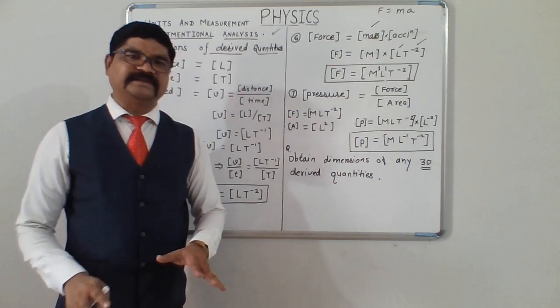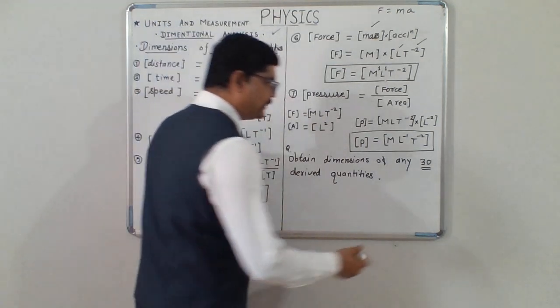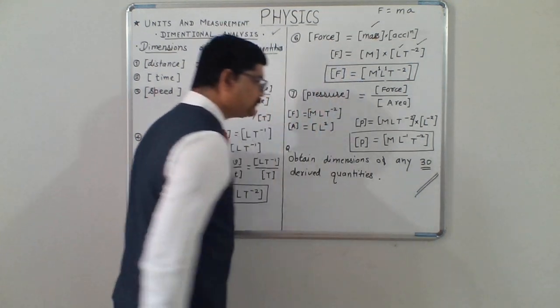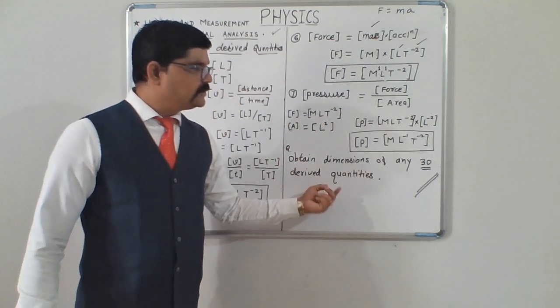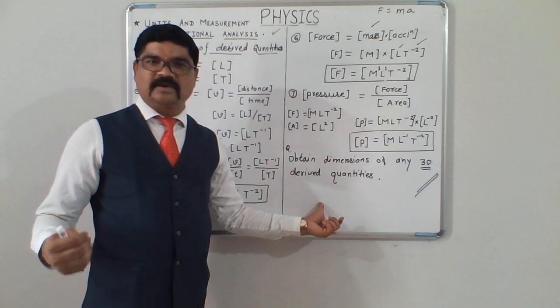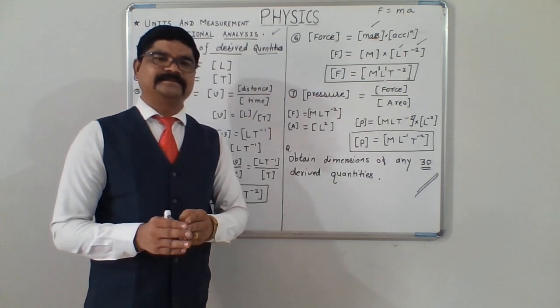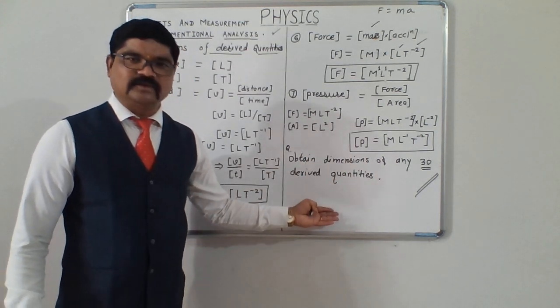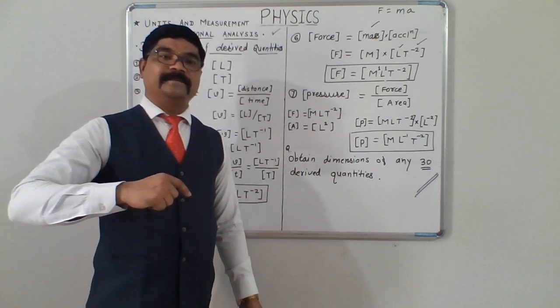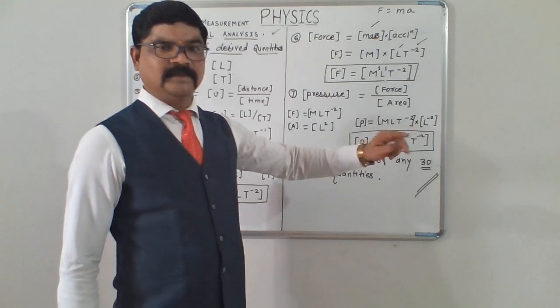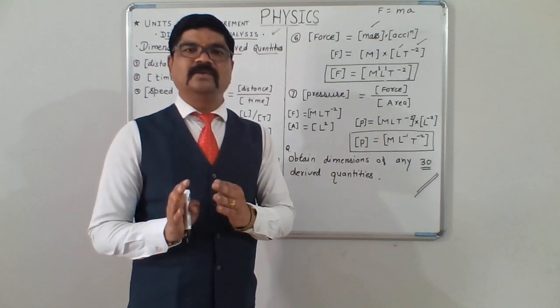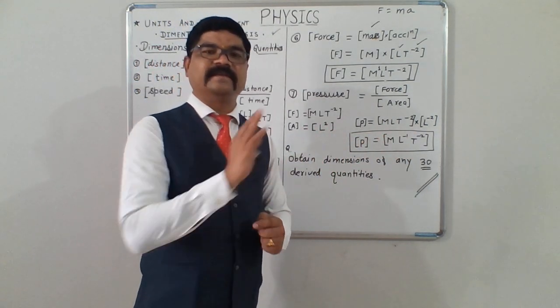All forces will have the same dimensions. So basically, take this as a task. Write down the 30 physical quantities. They are given in your textbook at the last. First write down those quantities, then write their formula or their unit. From there also you will get the idea how to write the dimensions of a given physical quantity.